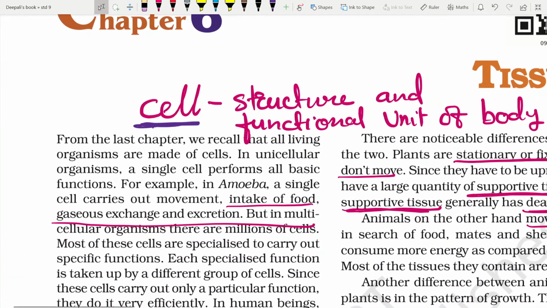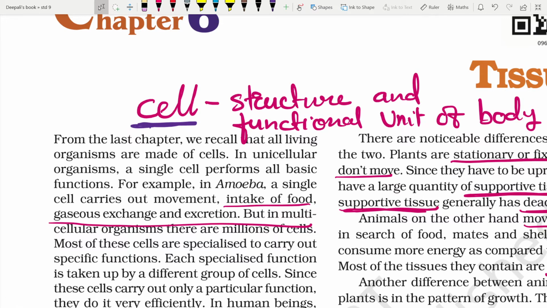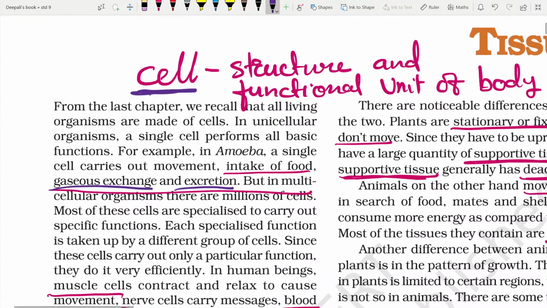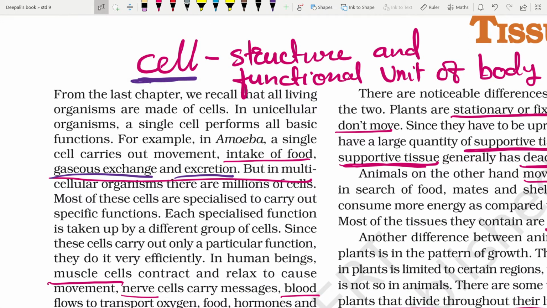From the last chapter, we recall that all living organisms are made of cells. In unicellular organisms, a single cell performs all basic functions. We know that in an amoeba, a single-celled organism, the cell can perform the intake of food, gaseous exchange and excretion. But in multicellular organisms, there are millions of cells. Most of these cells are specialized to carry out specific functions.